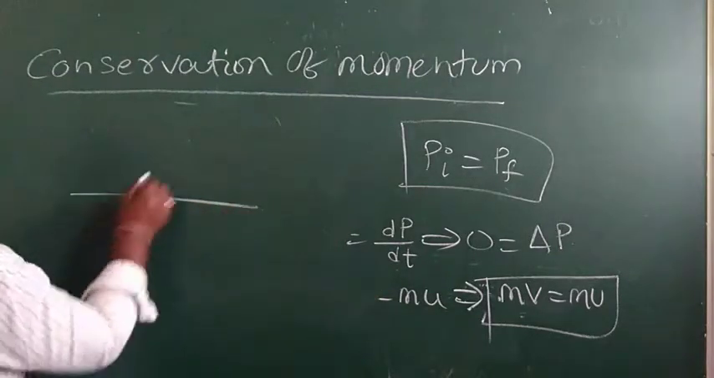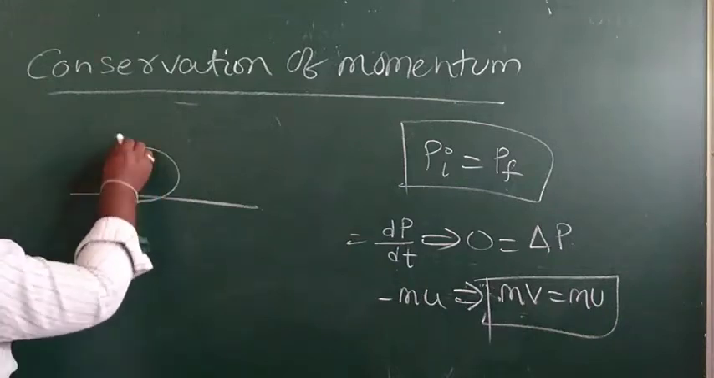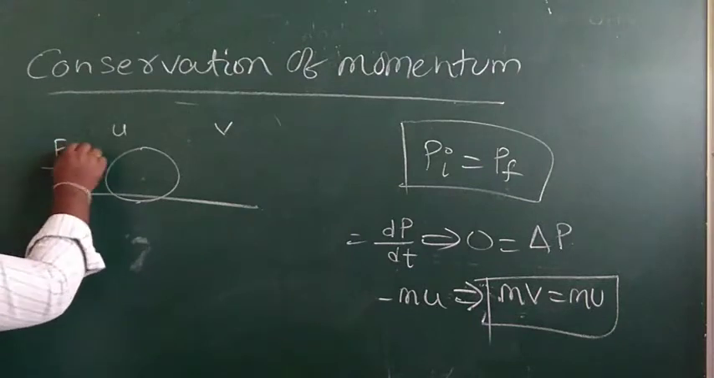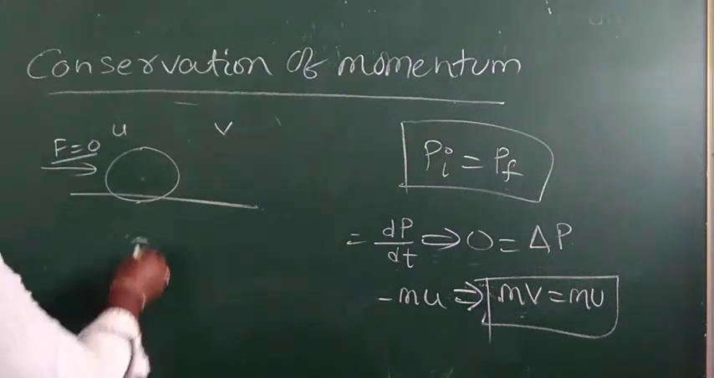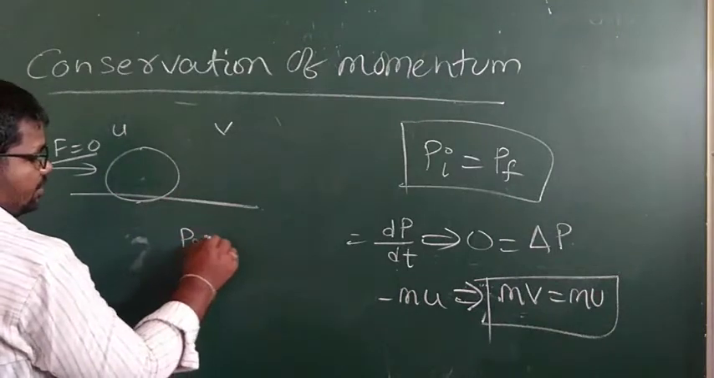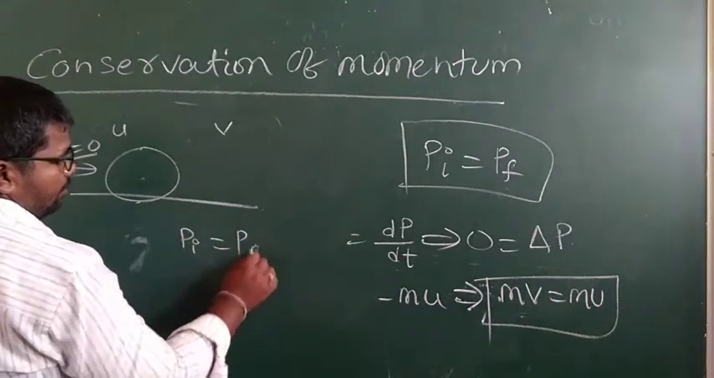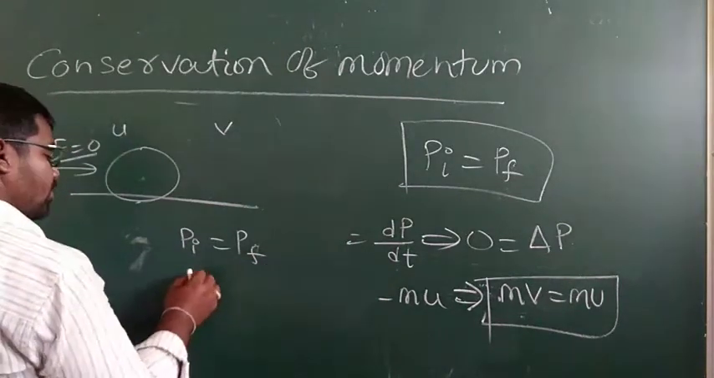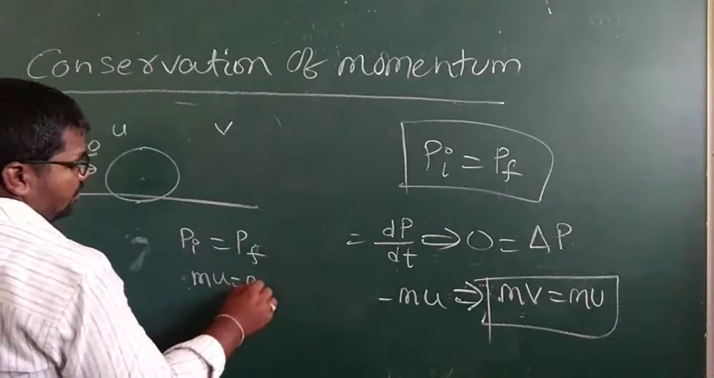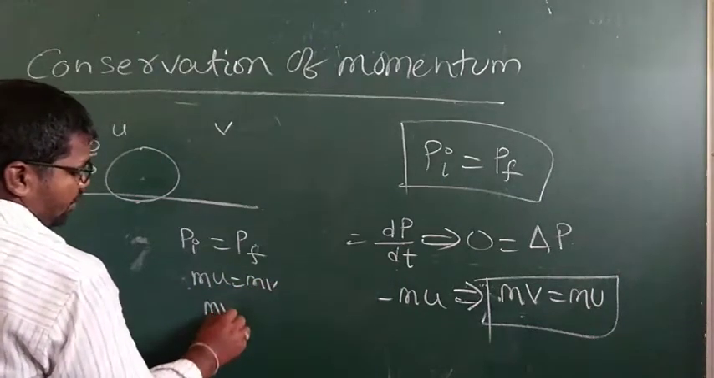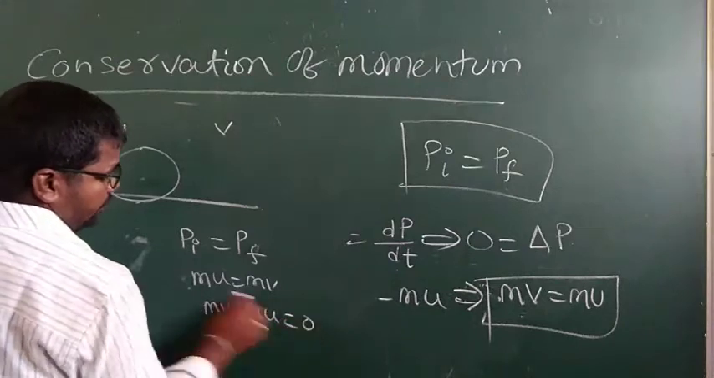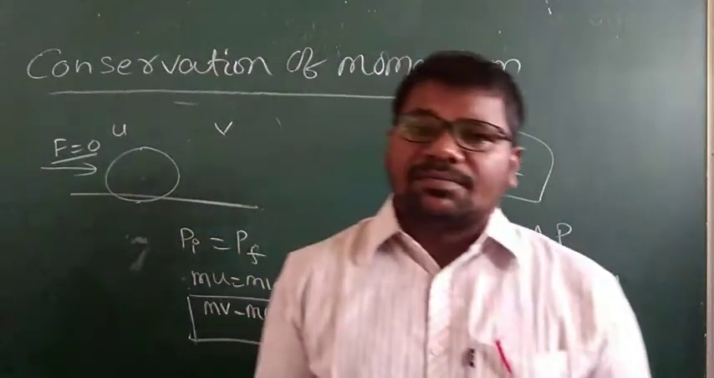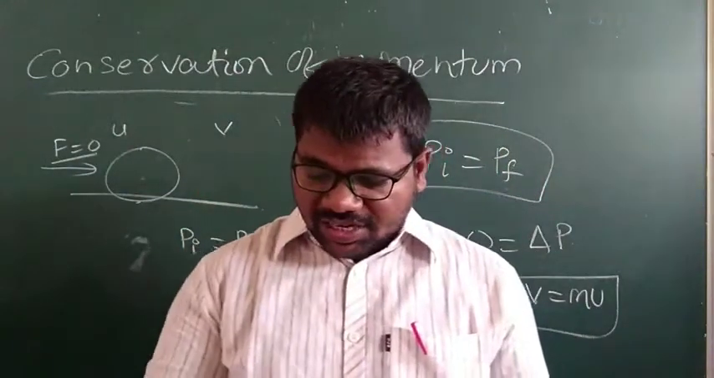Consider a body. The body moves with initial velocity U and reaches final velocity V. In this case there is no external applied force, so the initial momentum of the body is equal to the final momentum of the body. Pi is equal to Pf. You can say mu is equal to mv, or mv minus mu is equal to 0. This statement gives conservation of momentum, my dear children.